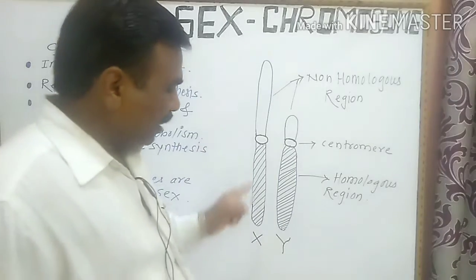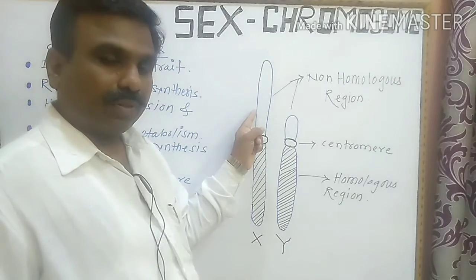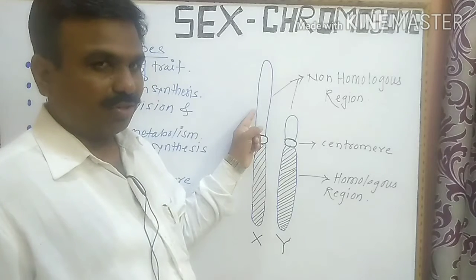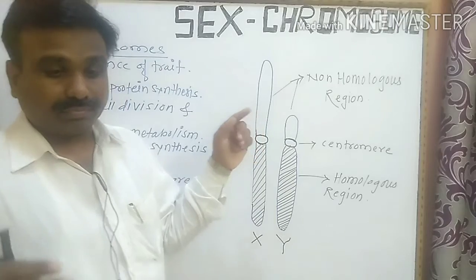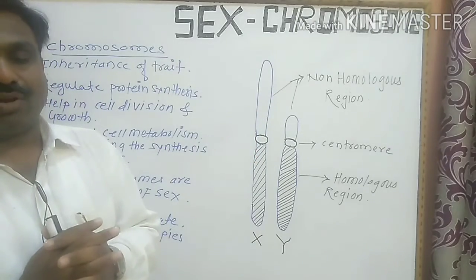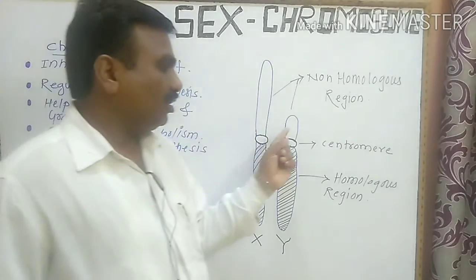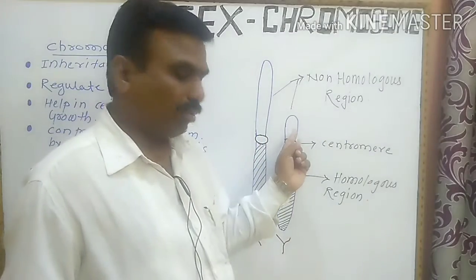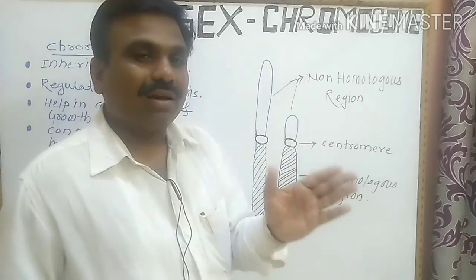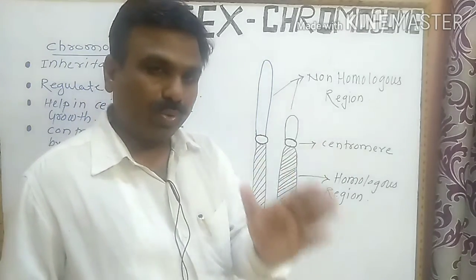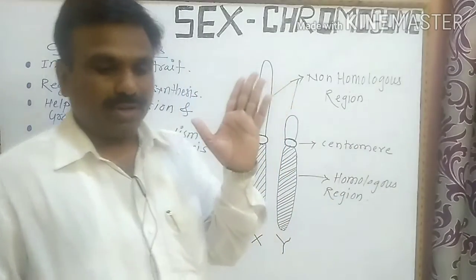So the non-homologous region of the X chromosome contains more genes than that of the Y chromosome, because the non-homologous region of the Y chromosome has less euchromatin and less DNA.